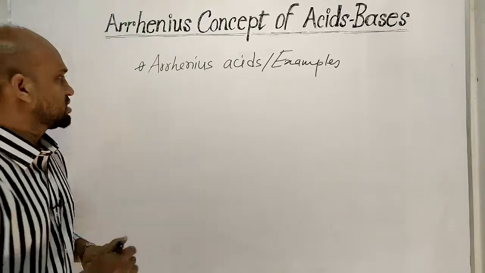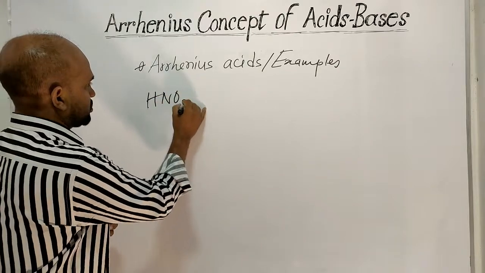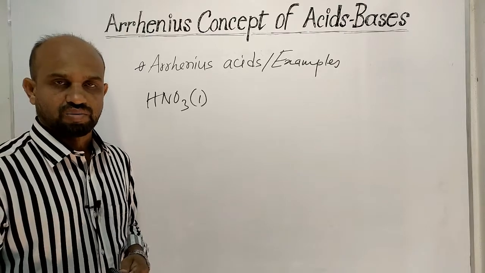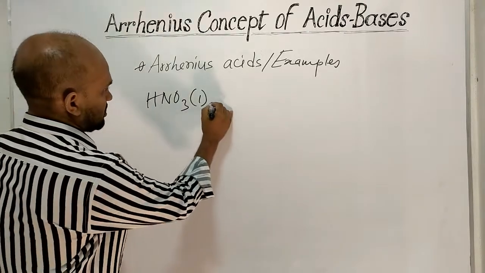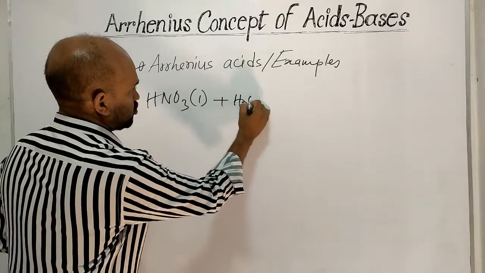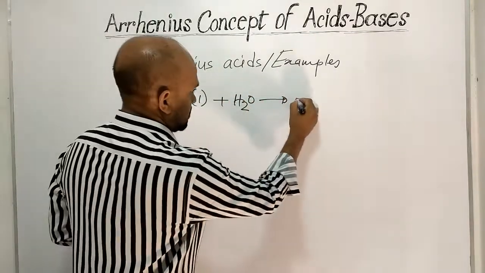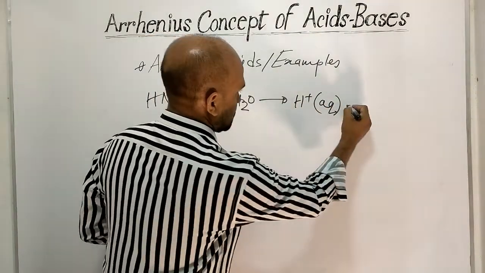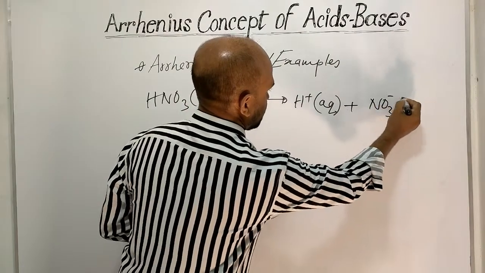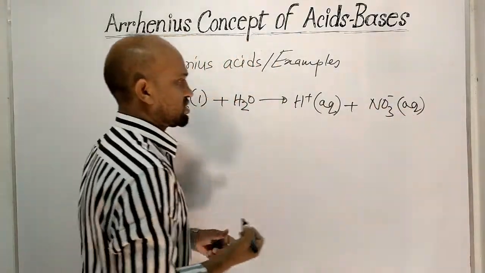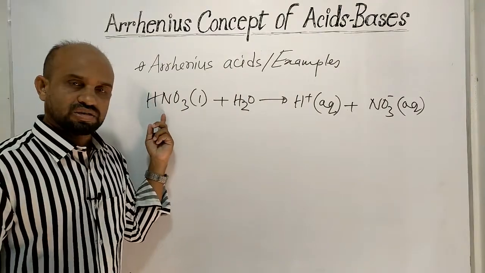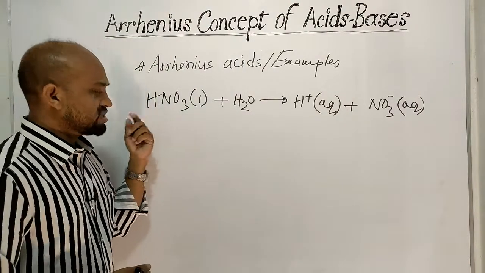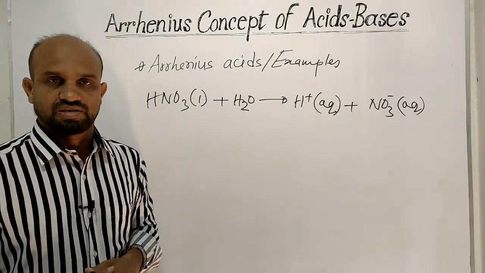Now the acid is nitric acid, HNO3, which is liquid state at normal condition. When this nitric acid is added to water, then proton is formed surrounded by water, and nitrate ion is formed which is surrounded by water as well. Since this compound produces proton in water, nitric acid is a kind of Arrhenius acid.